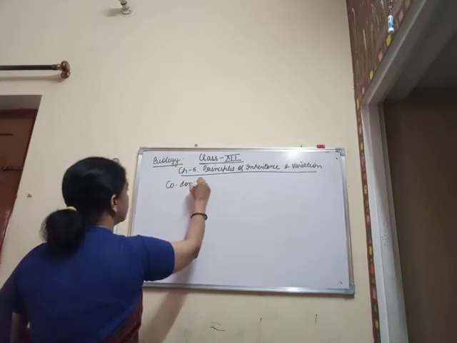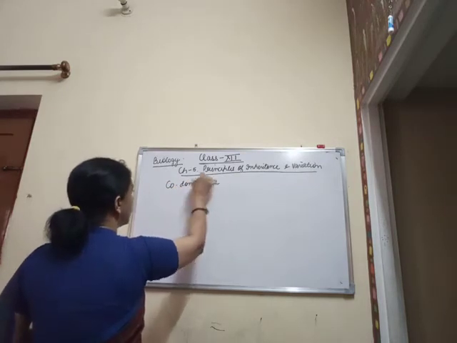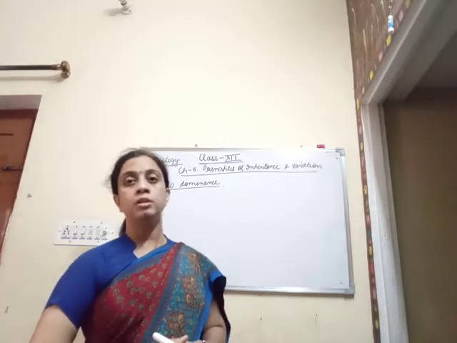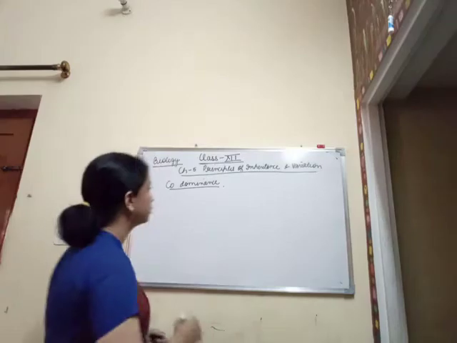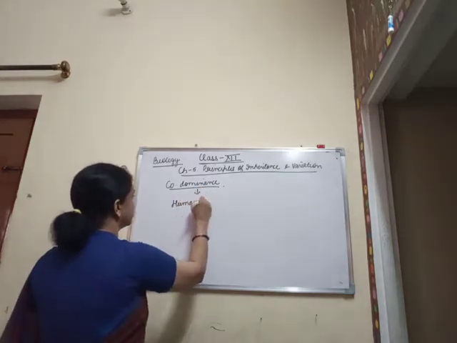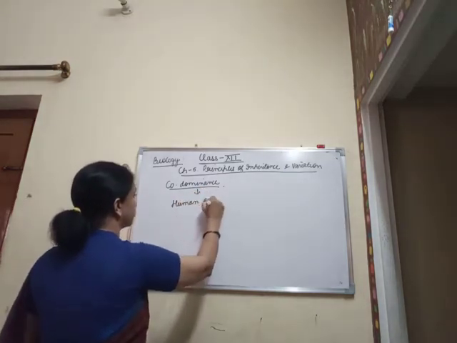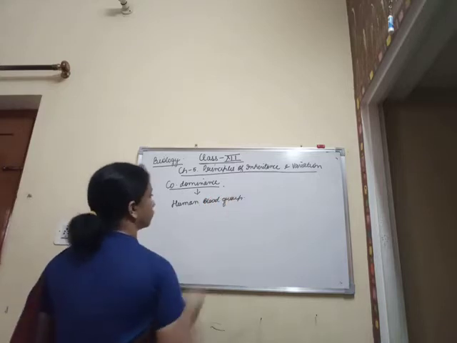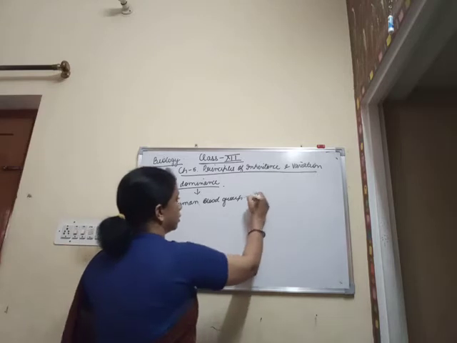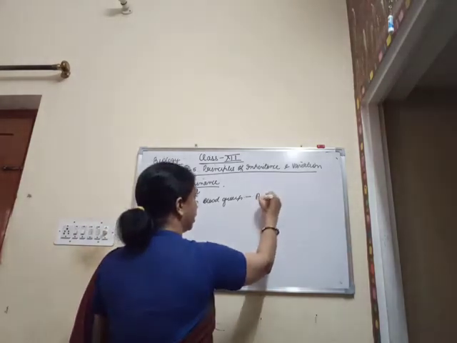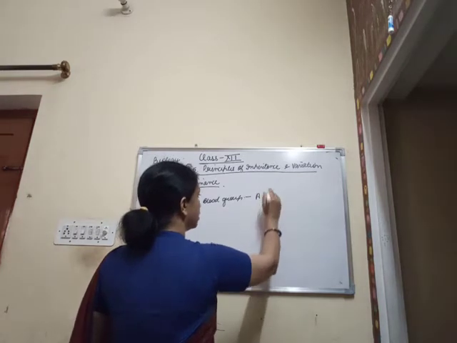So when we are talking about codominance, codominance can be very well expressed by the human blood group. As we all know, the human blood group is of ABO type.